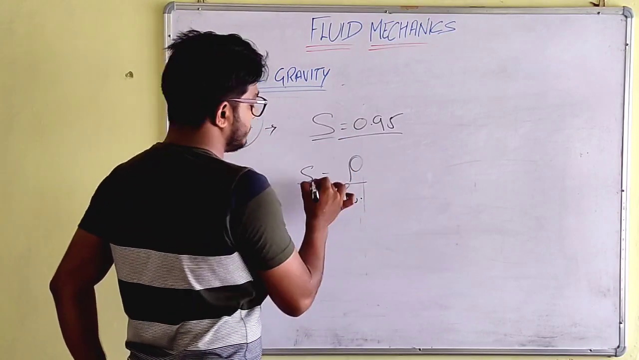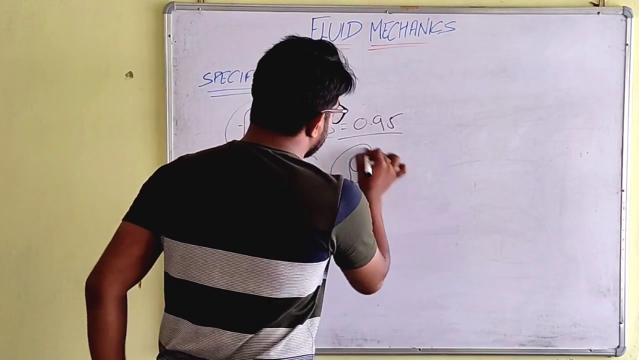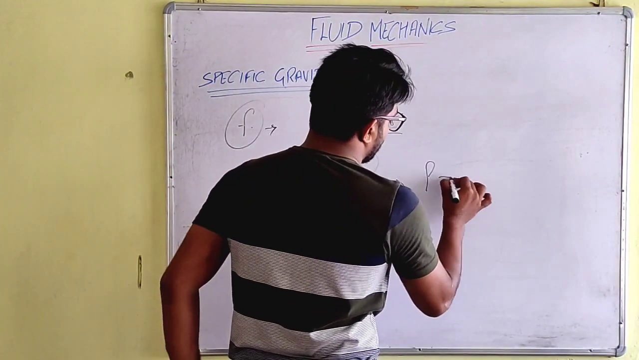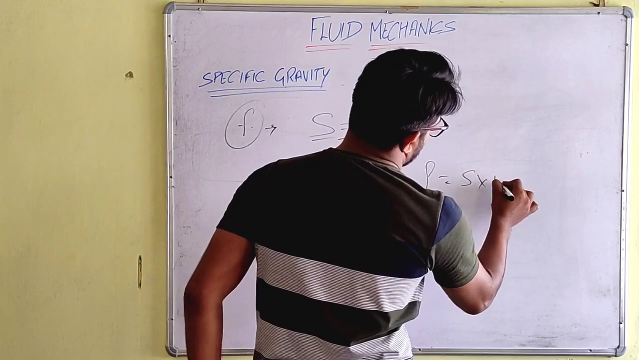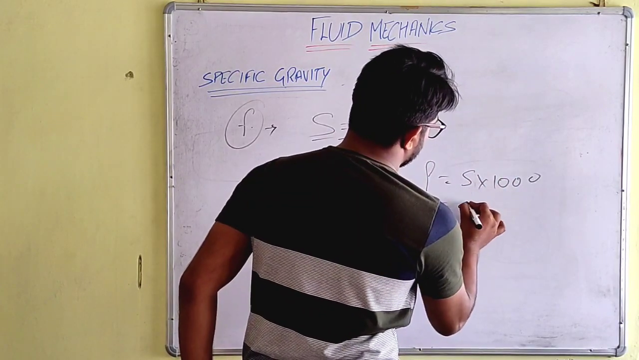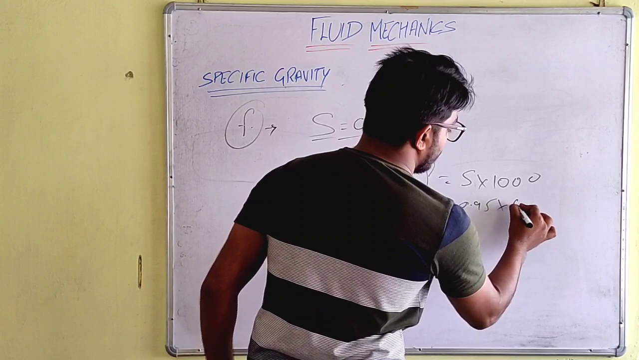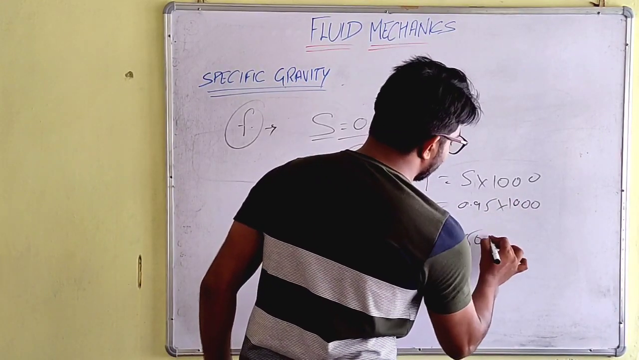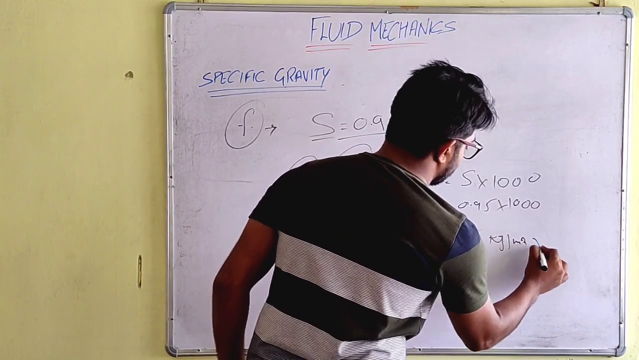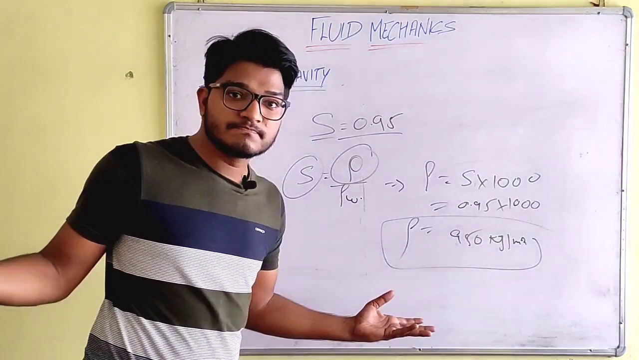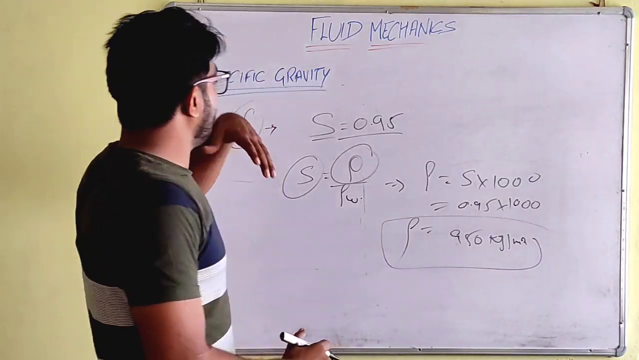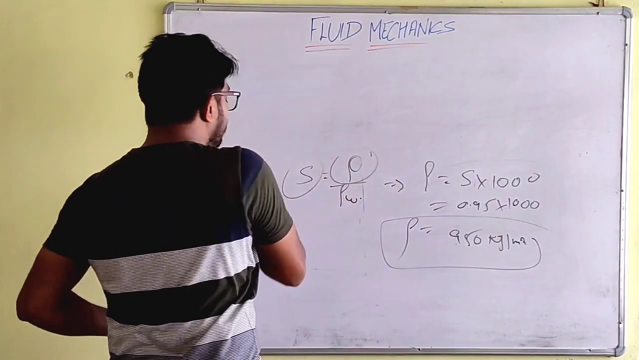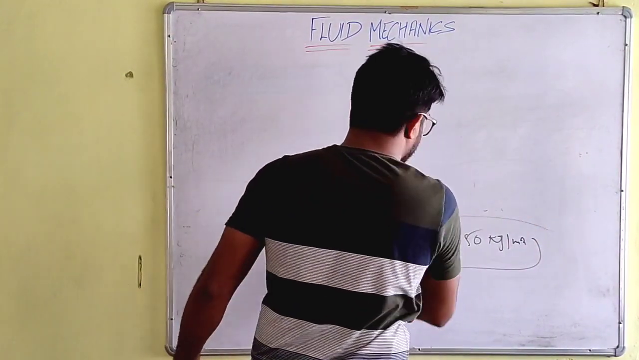So what do we have here? Specific gravity. What we need to find is the density of the fluid. So rho will be S into 1000, so 0.95 into 1000. What will be the density? Obviously 950 kg per meter cube. Simple.